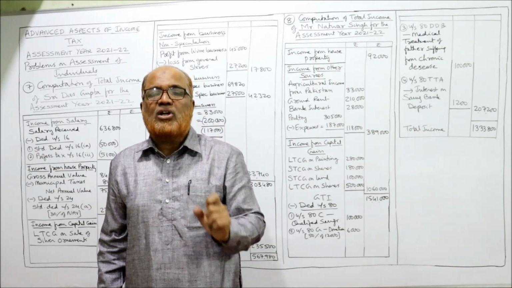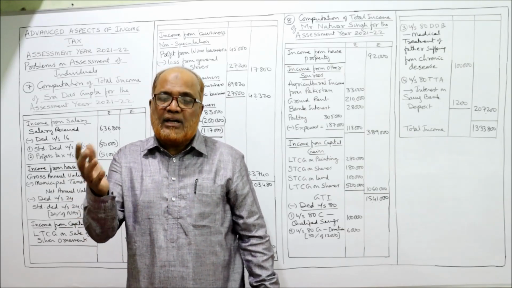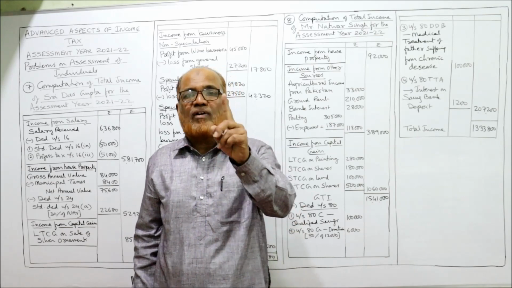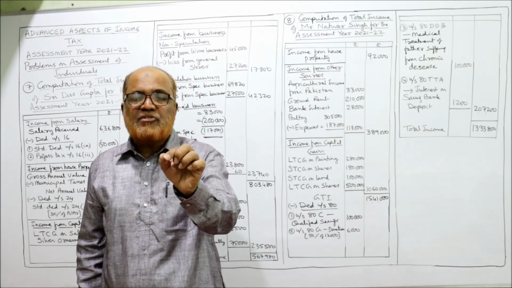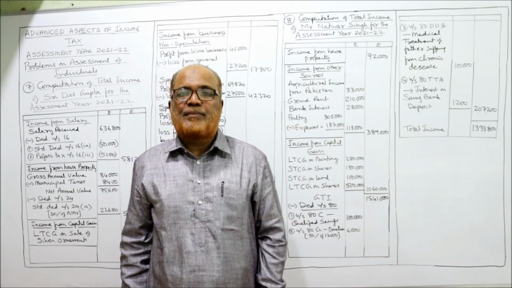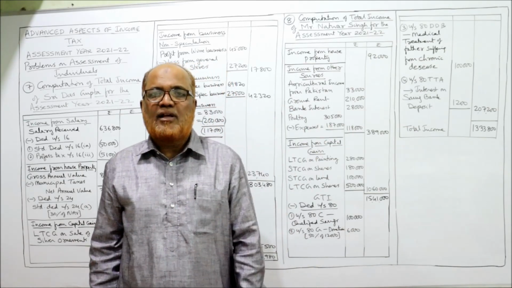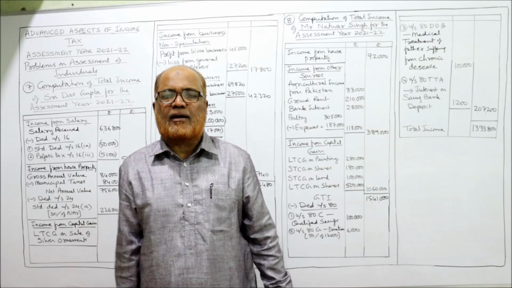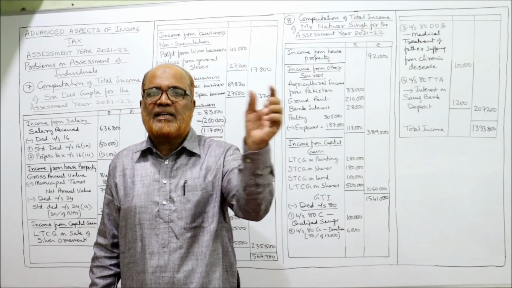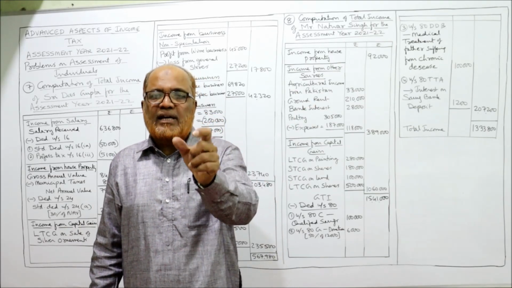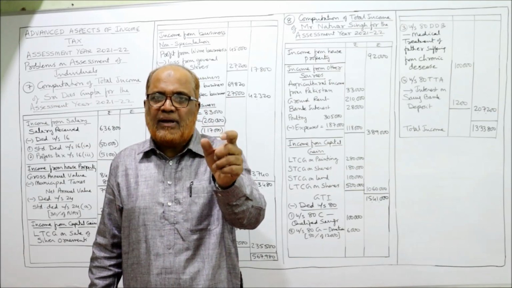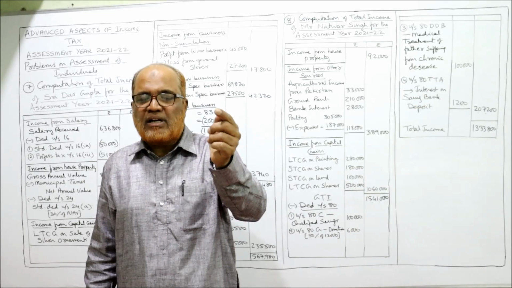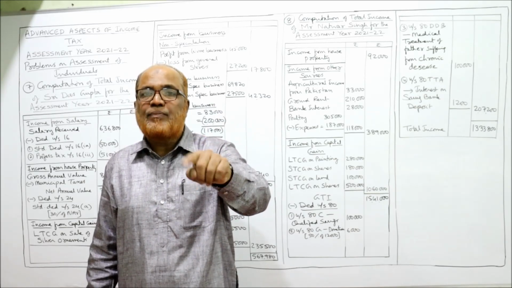The amount is 40,000. If the dependent person is a super senior or senior citizen, the limit is 1 lakh. Irrespective of the actual amount spent, ignore the actual amount spent. The actual amount spent here given is 3 lakh rupees. Ignore 3 lakh. Fixed amount is given by the Income Tax Act. So deduction under section 80DDB is 40,000 or 1 lakh. If the dependent person is super senior person, 1 lakh.